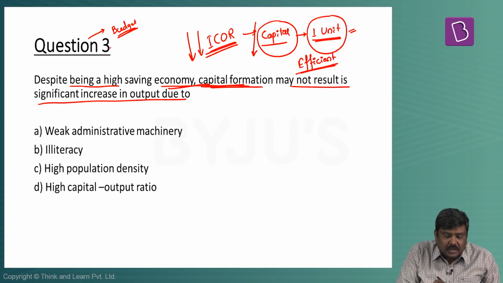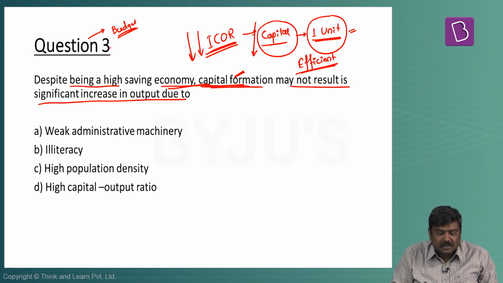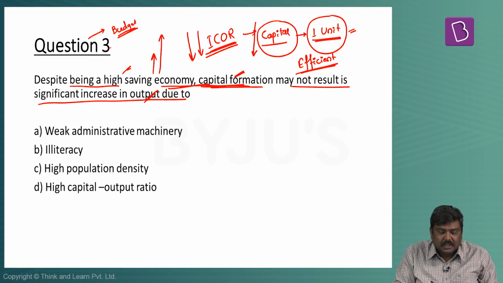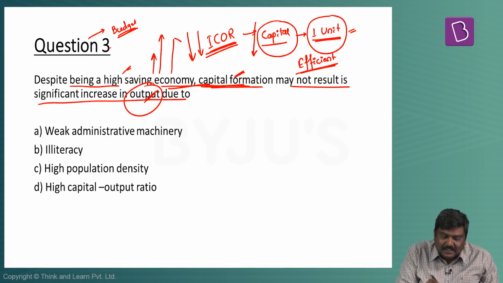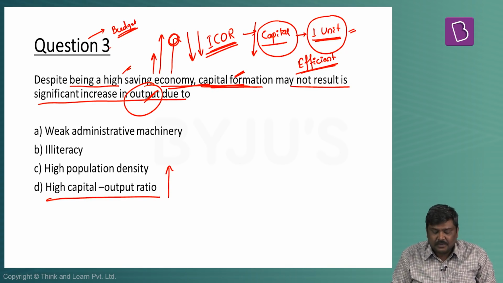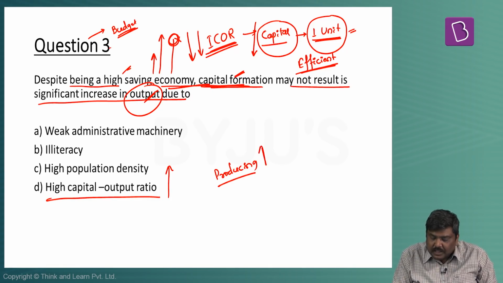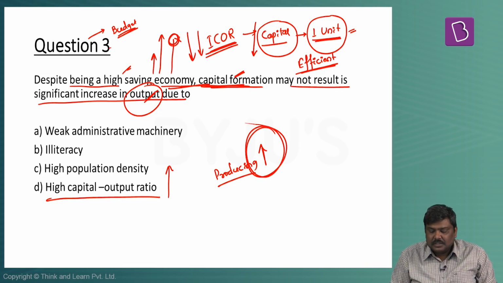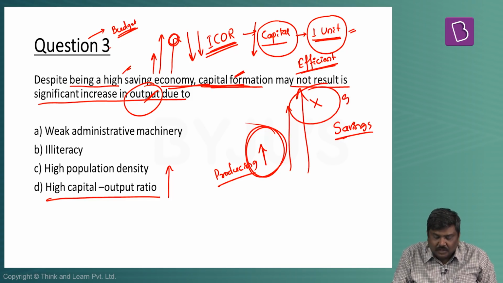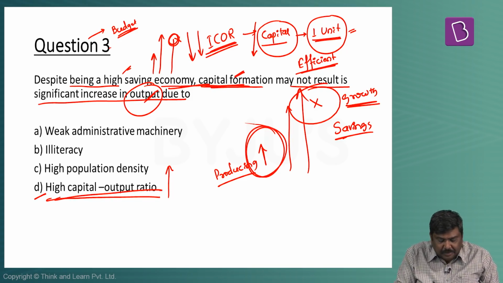So this question is connecting capital formation, the savings in the economy, as well as the increase in output. Despite having higher savings, which will lead to higher capital formation, if the output doesn't increase, it simply means that the capital output ratio is very high. That is, for producing 1 extra unit of output, I am investing a very high amount. Since I am investing a higher amount, even despite having higher savings, this will not lead to higher growth. So the right option will be option D, high capital output ratio.